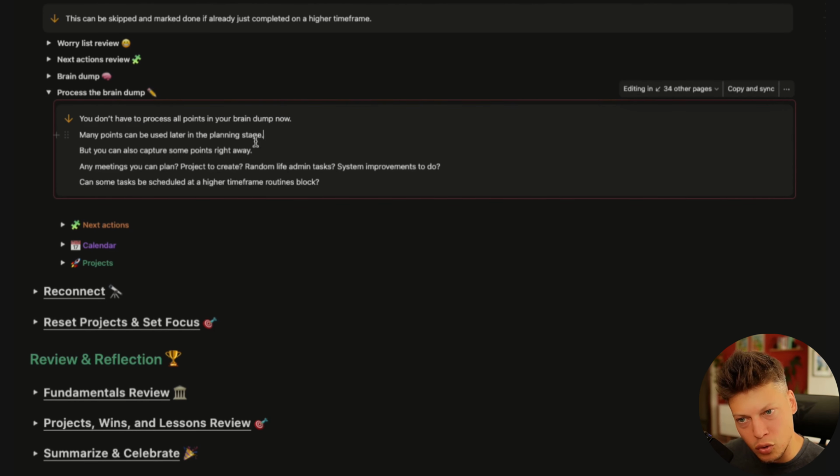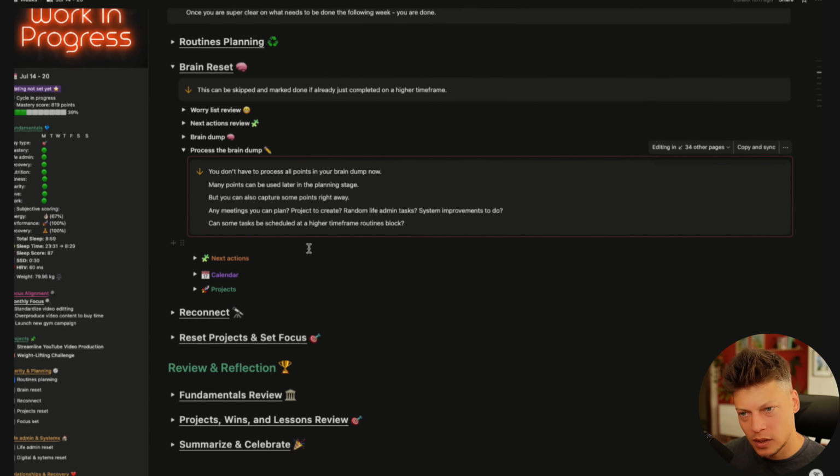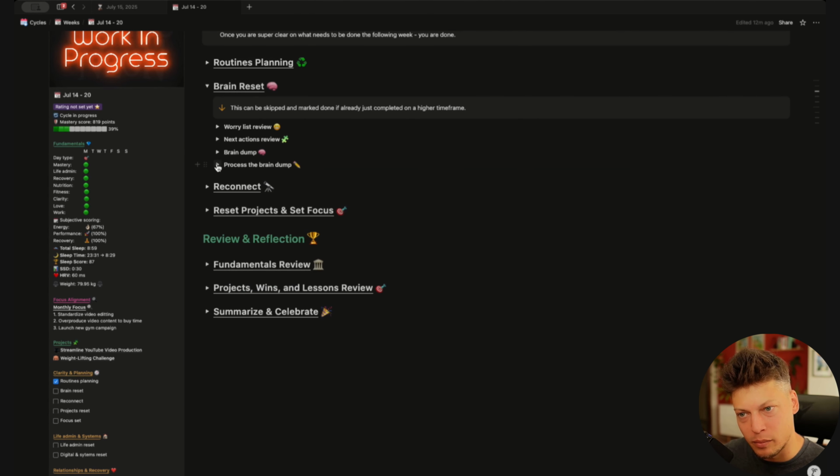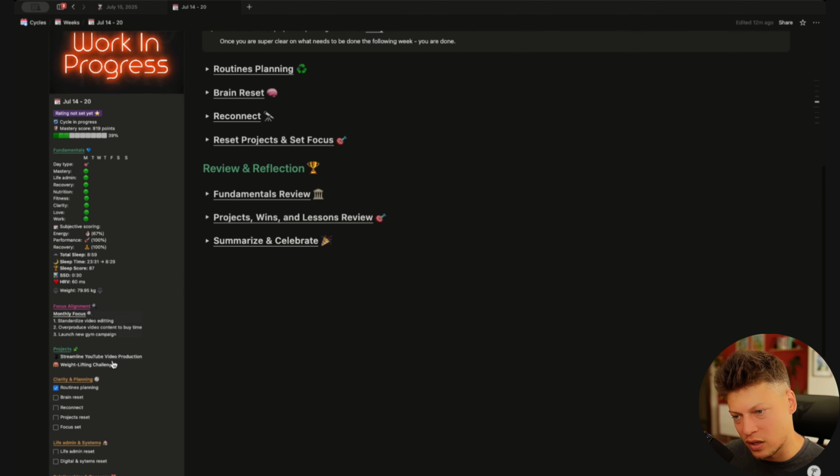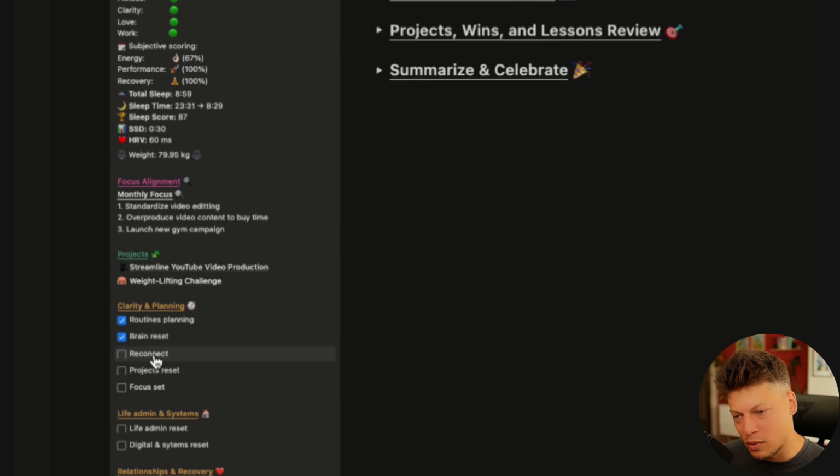You can do that at the later planning stage, or maybe you can do it at a higher time frame, or maybe some of it just doesn't matter. This is completely fine. And that's actually it for the entire brain reset. Let's close these ones and we can go to the sidebar and hit brain reset checkbox.